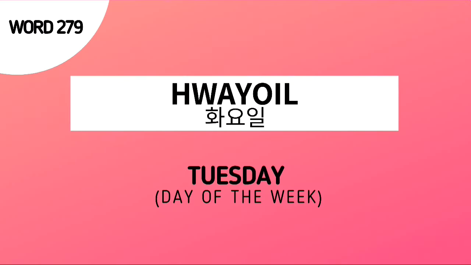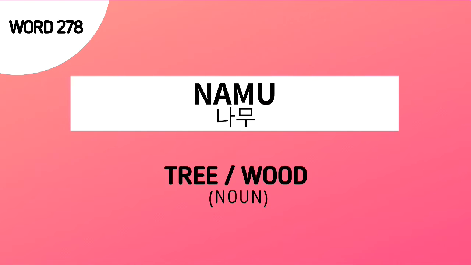Word number 279 is 화요일, which means Tuesday. Word number 278 is namu, which means tree or wood.